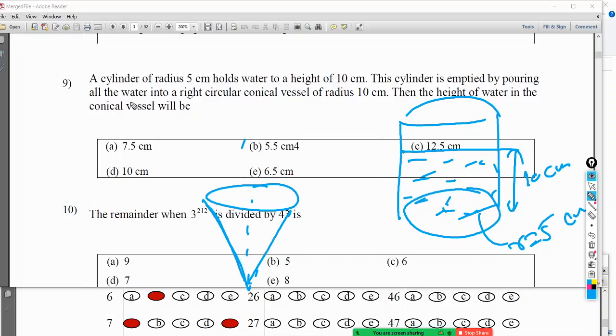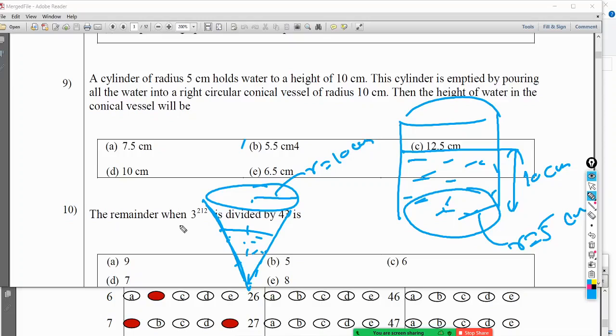The cylinder is emptied by pouring all the water into a right circular conical vessel of radius 10. Here radius is 10. Then the height of the water in the conical vessel is, so that height, right? So water will fill up to some level. But this is your radius. Radius is already given, but what we need is this height. So therefore at that time the radius will be different. Okay. So that is an interesting question actually. It looks like it's a tricky question, right?